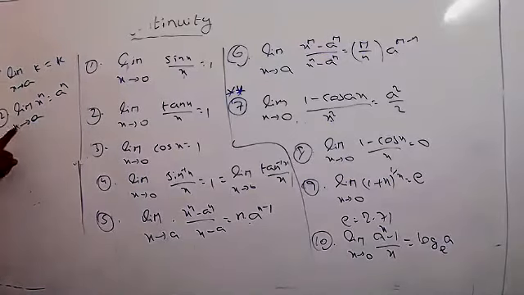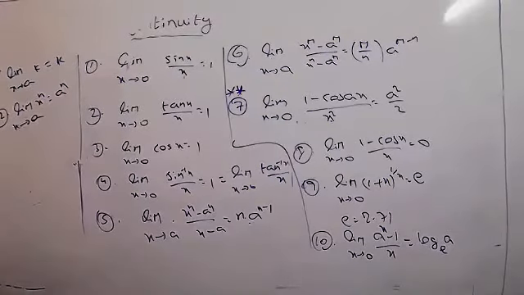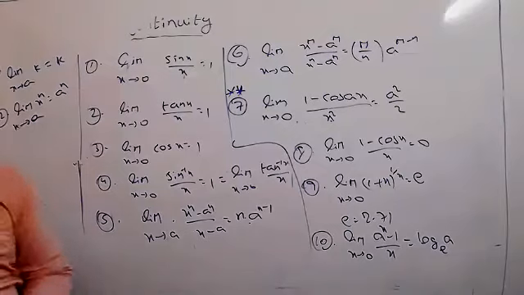The 12th one: limit x tends to a of x power n equals a power n. You can substitute x equal to a in there now, so we get a power n, because this is the positive value. Based on the value of n, we get different values here. Suppose n is an odd number and a is positive, then all the values will be positive only. But the values must always be compulsorily nearer to a. It's not different values. That is the main reason. So write these formulas.